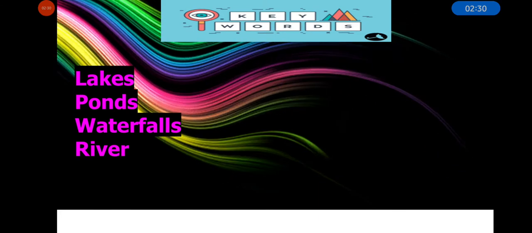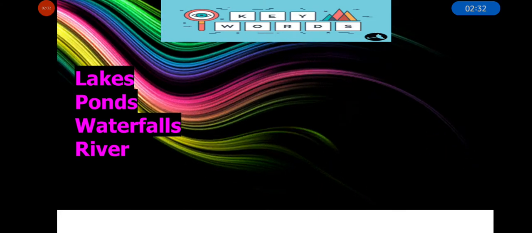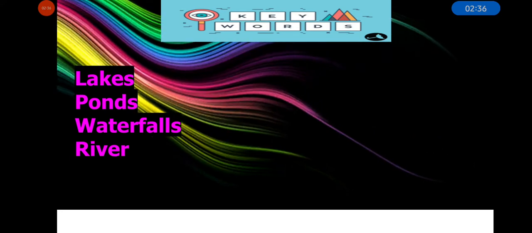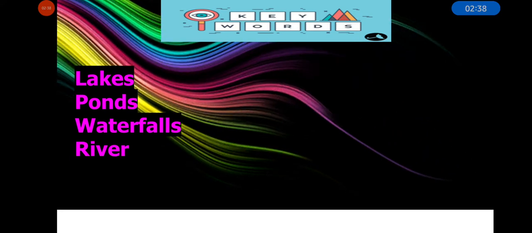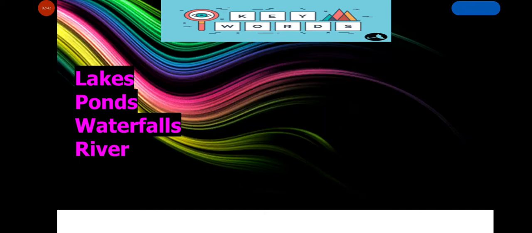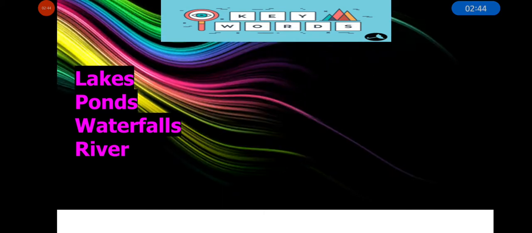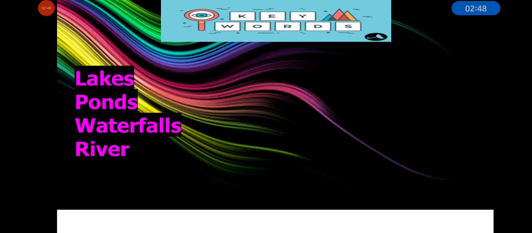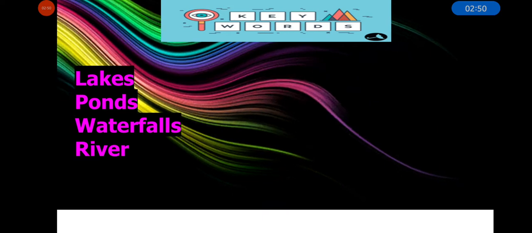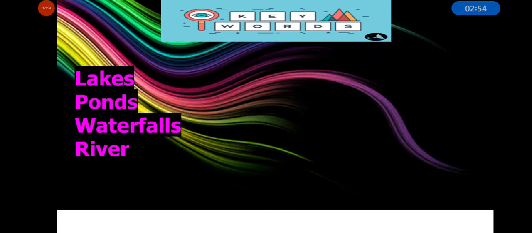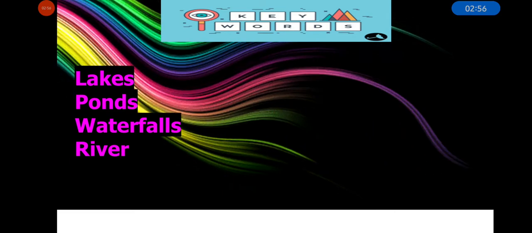And some keywords from today's topic: lakes, ponds, waterfalls and river. Do you know what is a lake? A lake is surrounded by land on all sides, and a lake can have salty water or fresh water, both. Lakes can be man-made or natural.